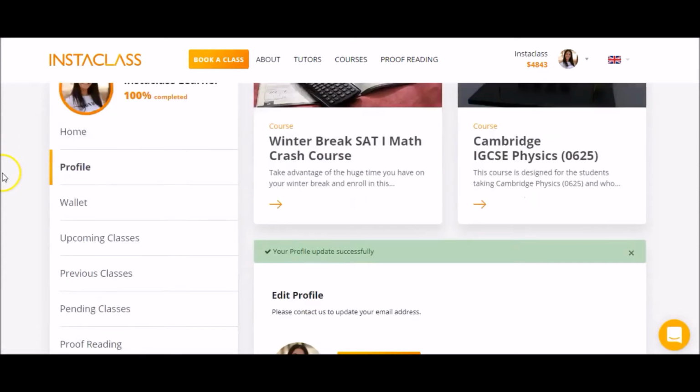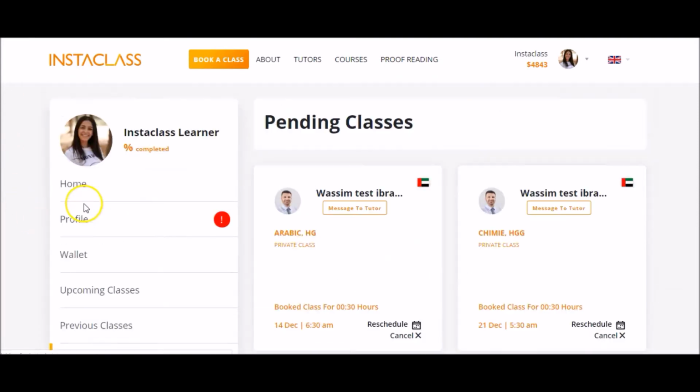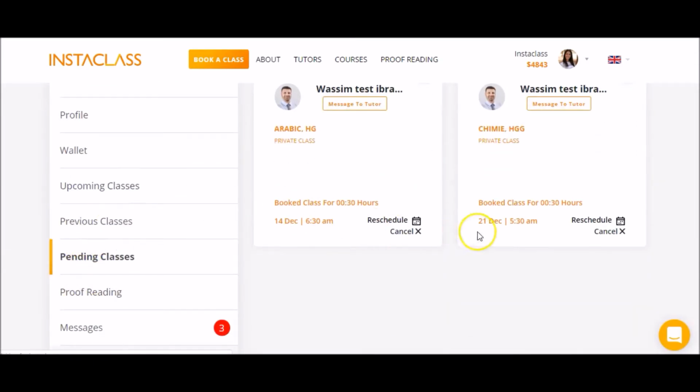You can also have a look at your pending classes page. These are the classes that are yet waiting for the tutor's confirmation.